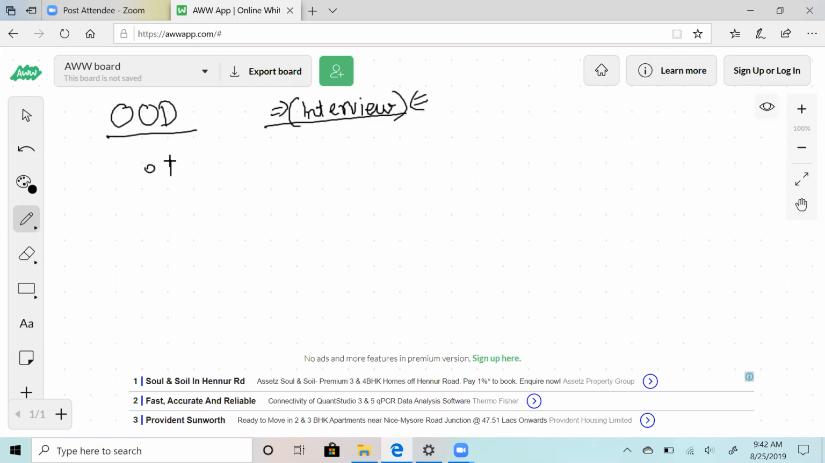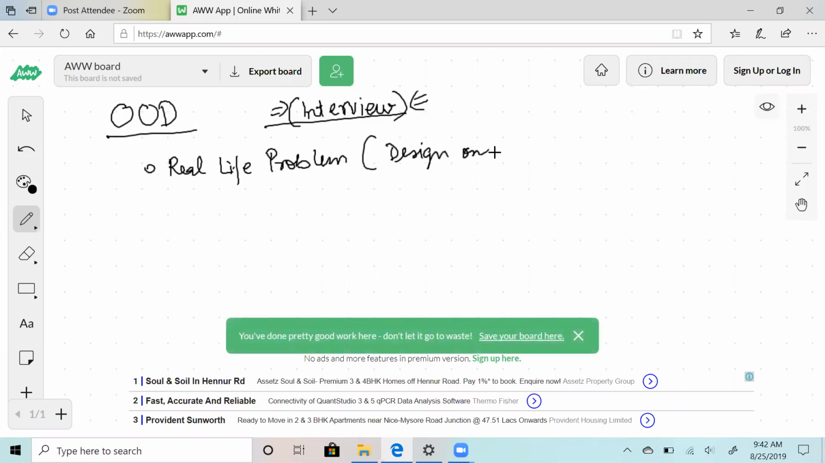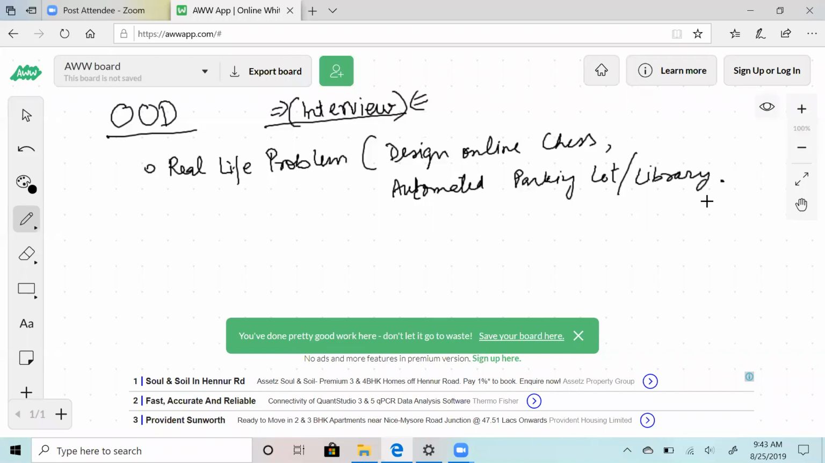So we will give you a real-life problem in an interview, and these problems can be like design online chess, or automated parking lot, or library, also advanced topics like design Google Map. So all of these fall under the category of object-oriented design.